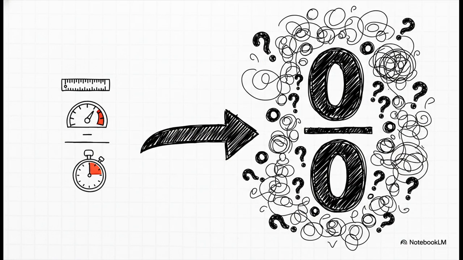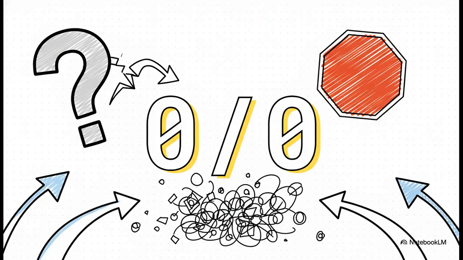Well, we all learned the formula in school, right? Speed equals distance divided by time. But here's the problem. If you try to apply that to a single instant, well, in 0 time, you travel 0 distance. The time elapsed is 0. The distance covered is 0. And that brings us face to face with the big one, 0 divided by 0.